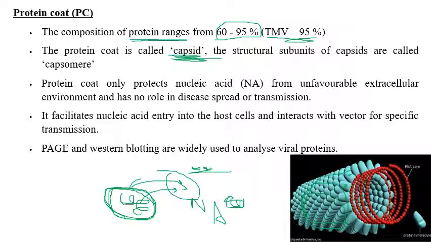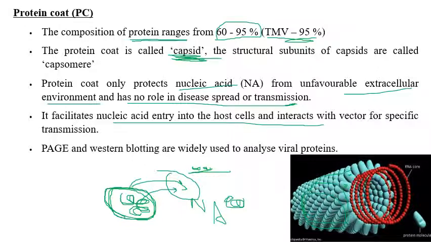The nucleic acid is the main infectious material of plant virus. It is a very important point that we should take into consideration. So here the protein coat only protects the nucleic acid from the unfavorable extracellular environment and has no role in disease spread or transmission. It facilitates nucleic acid entry into the host cell and interacts with the vector for specific transmission. In a few human viruses and animal viruses, there are spike-like substances, or glycoproteins, and these spikes can be used for binding purposes.